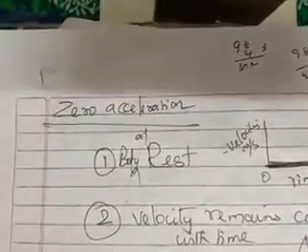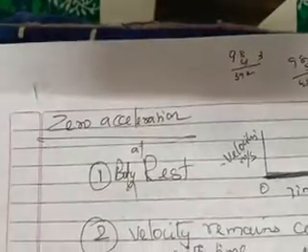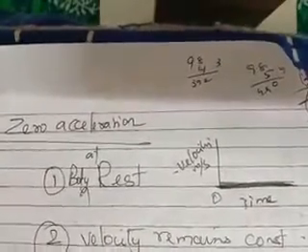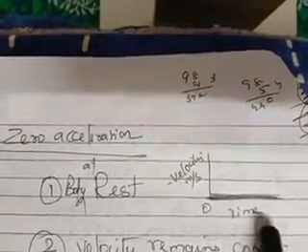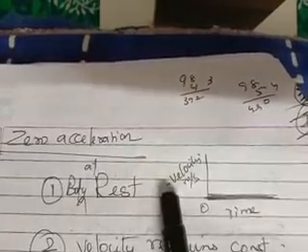Okay, now I told you I want to explain about zero acceleration. I was telling I want to give some information about zero acceleration. Okay, what is the meaning of zero acceleration? So when a body is at rest, say I have drawn a graph here. When a body is at rest, I have drawn time on the x-axis, always the time axis is called the x-axis, and velocity is on the y-axis.